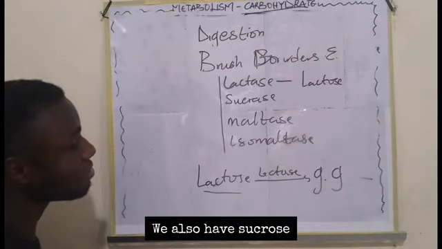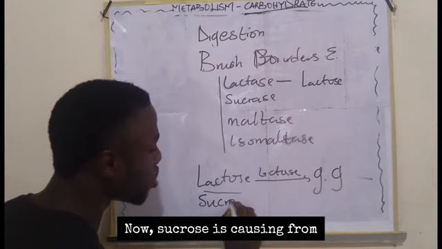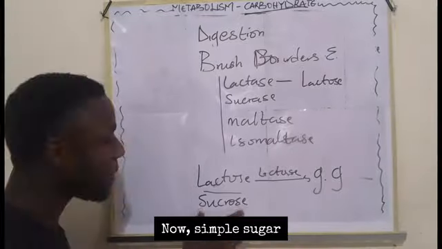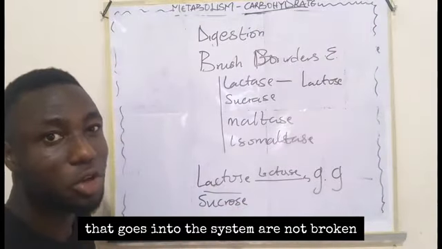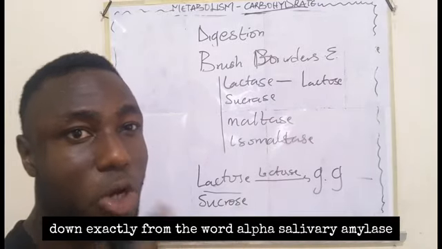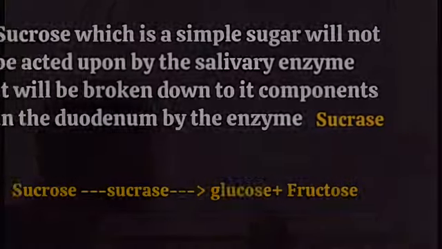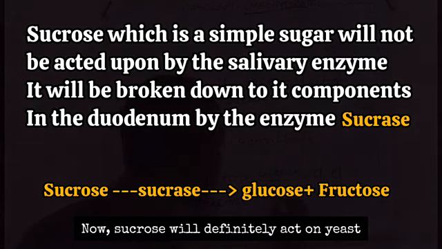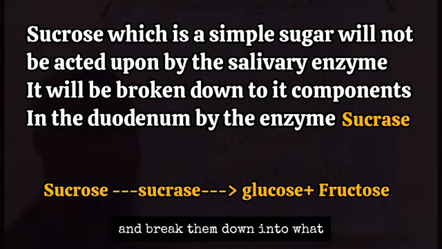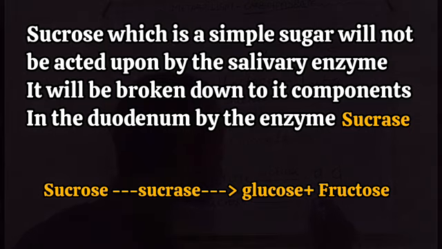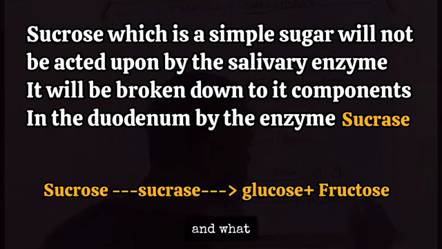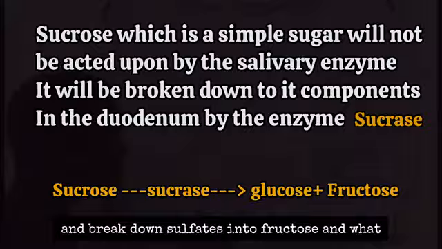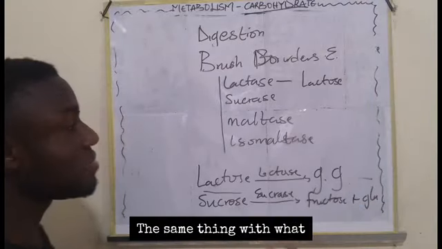We also have sucrose. Now sucrose is gotten from table sugar, or simple sugar rather. Simple sugar that goes into the system is not broken down by alpha salivary amylase. It is broken down by an enzyme called sucrase. Sucrase will act on it and break sucrose down into fructose and glucose.